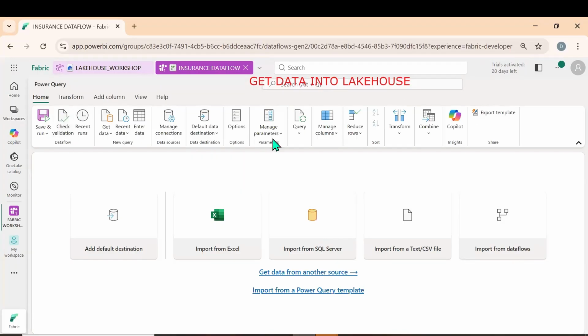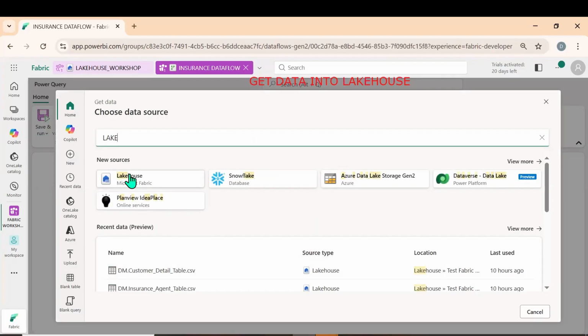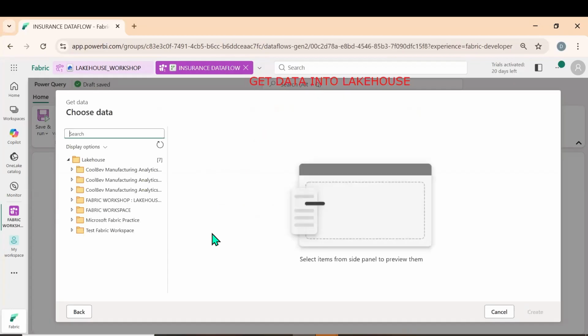Now you are able to see this. Click on get data from another source. Type Lakehouse and click on Lakehouse. It is already logged in. Once you get the free trial version, your credentials are automatically processed. So let us connect to this.